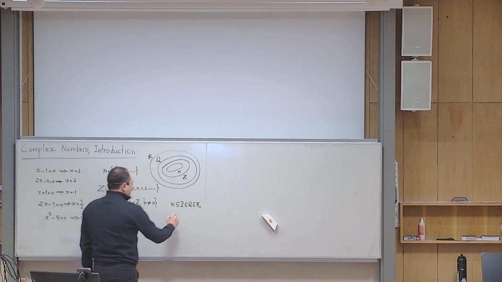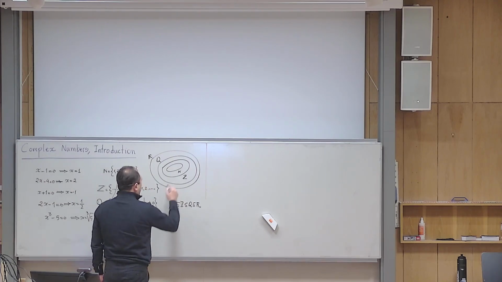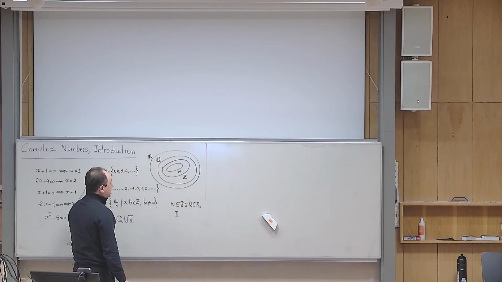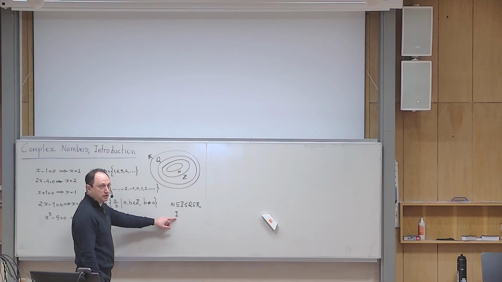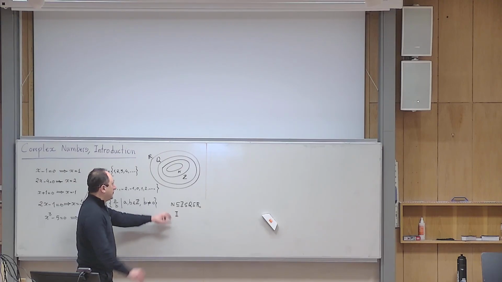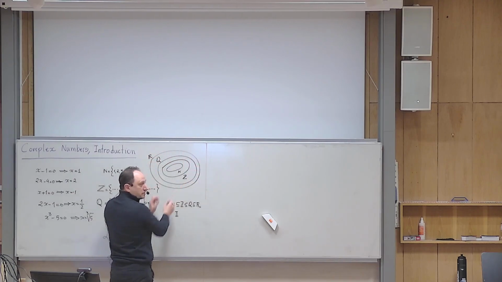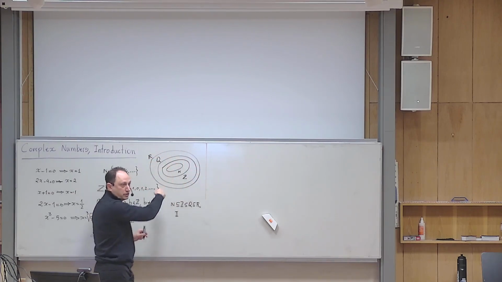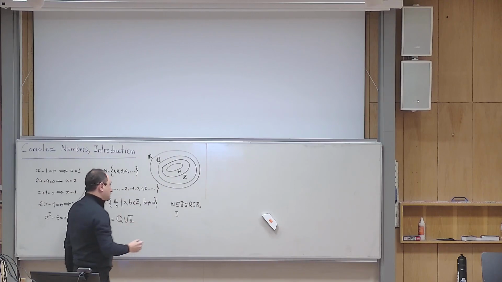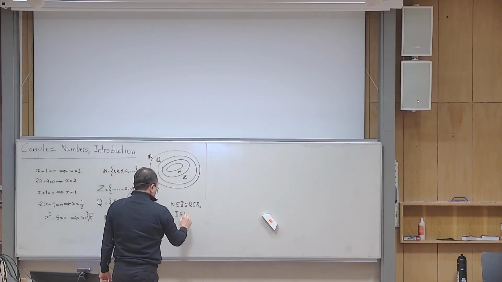Of course, the set of irrational numbers, you don't see it in this diagram, but can you show me where it is? Where is this I? Yes, Aaron? It's everything that isn't Q. Yeah, it is this rim, yes? So it is outside Q, but inside R. So that is I. That's also a subset of R.